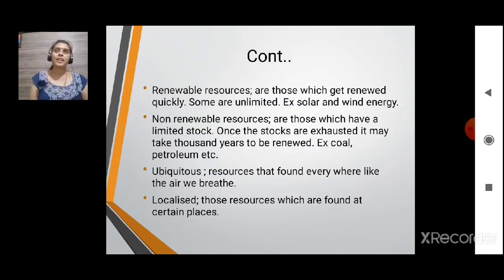Then the last one is on the level of development. It is ubiquitous and localized resources. Resources that are found everywhere are called ubiquitous resources. For example, the air we breathe is available everywhere, whether you go to the desert area or the plateau area. Then localized are those resources which are found only in that particular area or place only. You can say local food. Local food is available, isn't it?